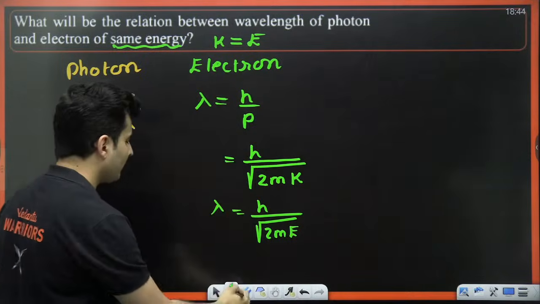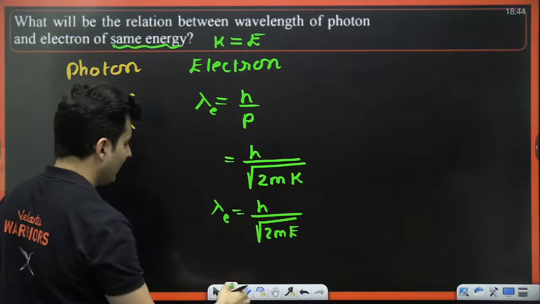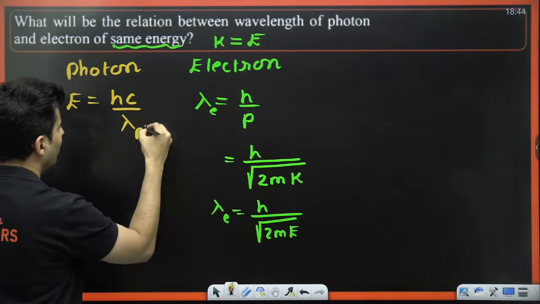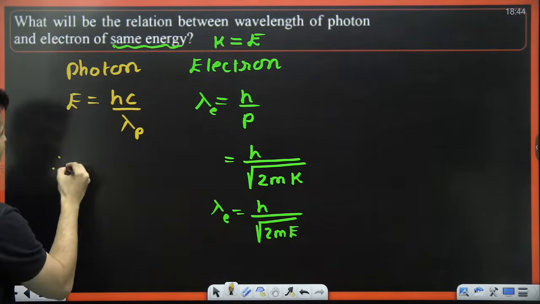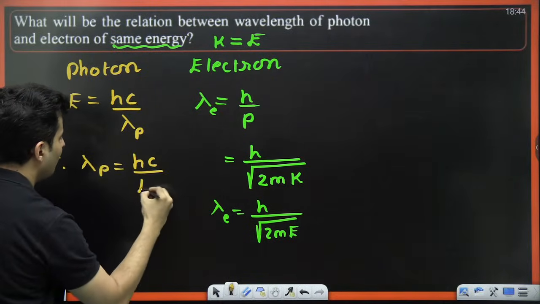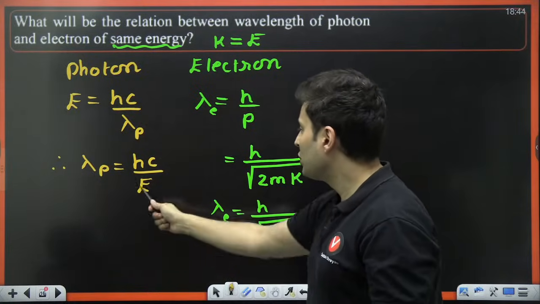That is your lambda. But this is the wavelength of the electron. And here this is the wavelength of the photon. So lambda p. If I rearrange it, I will get lambda p is equal to hc by E. What will I do next? Think about it. I feel I should divide these two.